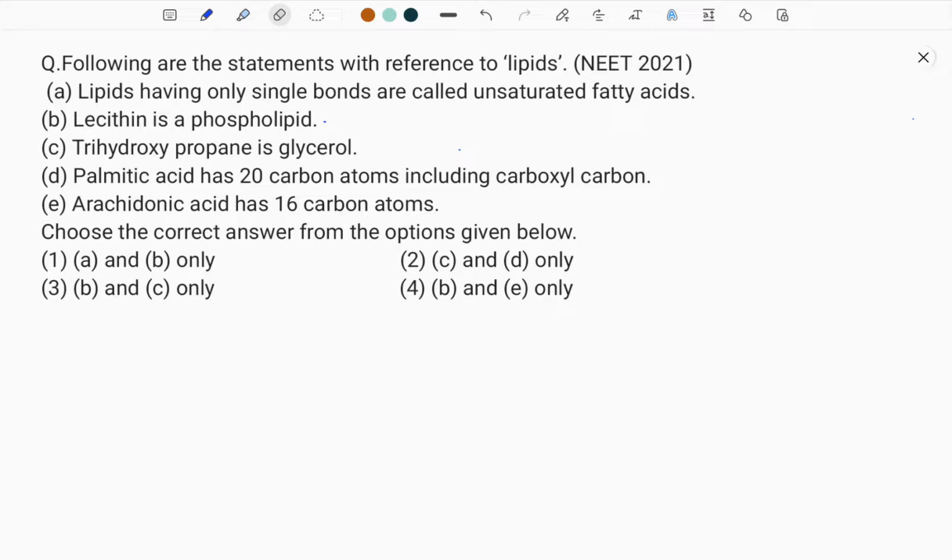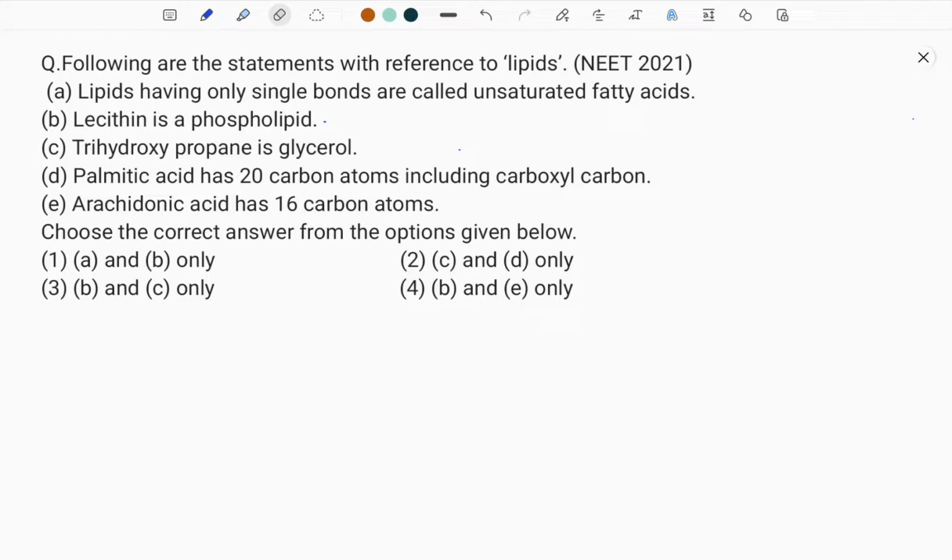We have statements about the lipids here. We have been given 5 statements, among which we have to find out the correct options. Correct options are said to be only 2. The remaining 3 options are wrong. So we should find out what are the wrong statements among the given 5.